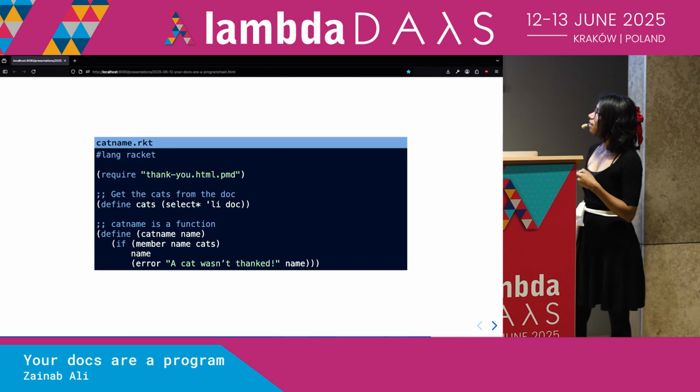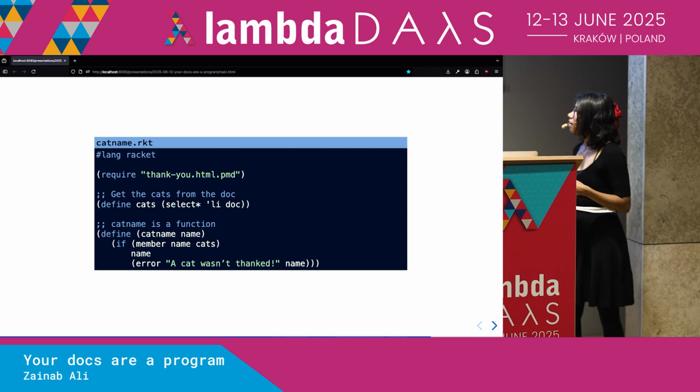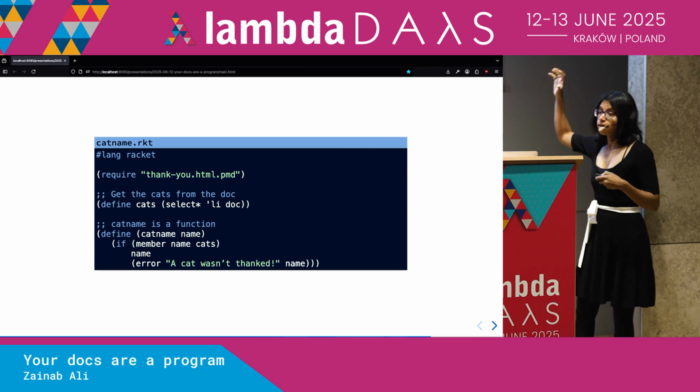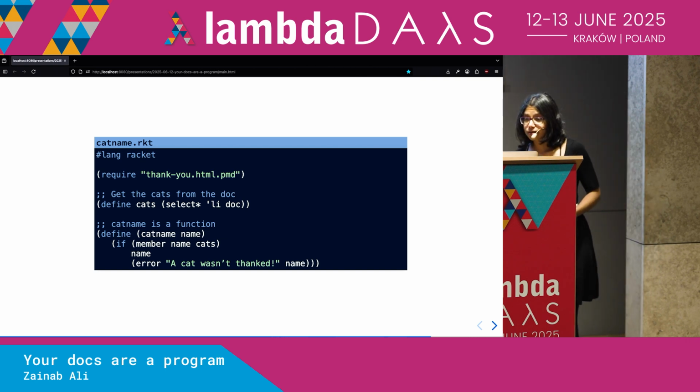We can get all of the list items inside our document, and that'll be our list of cats. And we can write some validation function, we'll call it cat name, which checks if a cat is within that list. And if not, then it will raise an error.